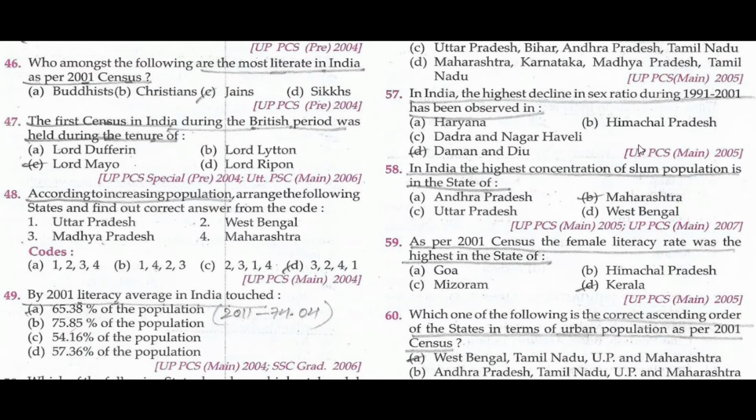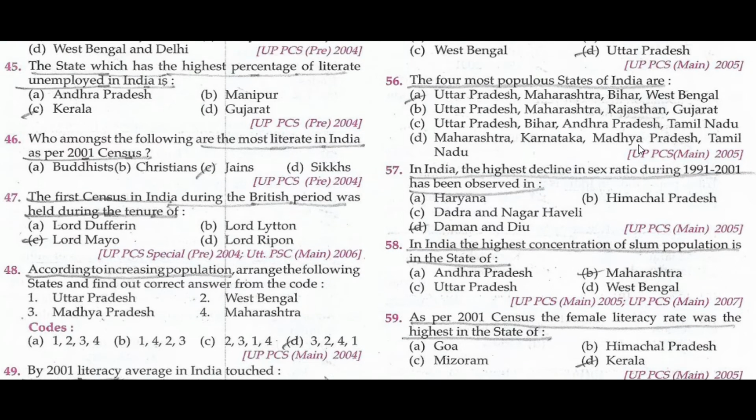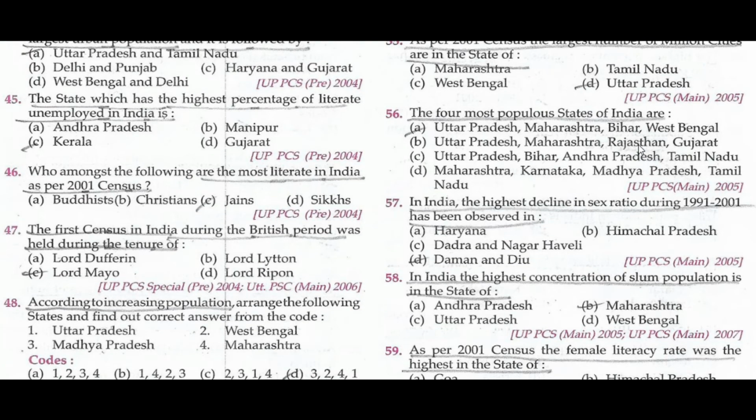In India, the highest concentration of slum population is in the state of Maharashtra. The highest decline in sex ratio during 1991 to 2001 has been observed in Daman and Diu. The four most populous states of India are Uttar Pradesh, Maharashtra, Bihar, and West Bengal.